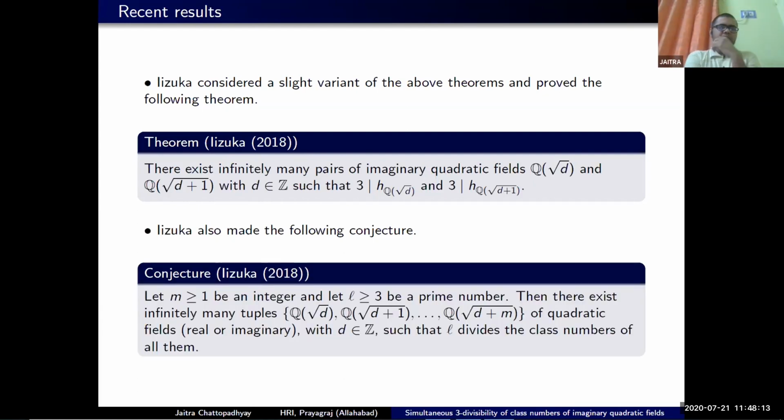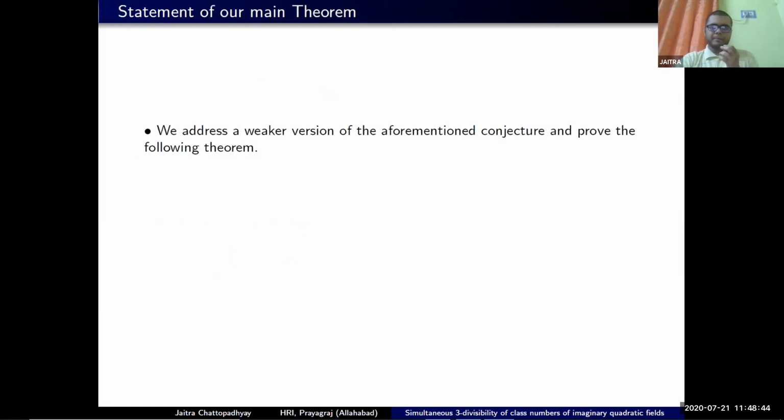We start with an integer m bigger than or equal to 1 and a prime number L bigger than or equal to 3. Then there are infinitely many tuples of real or imaginary quadratic fields Q(√D) up to Q(√(D+m)), with D belonging to Z, such that the class numbers of all of them are divisible by L.